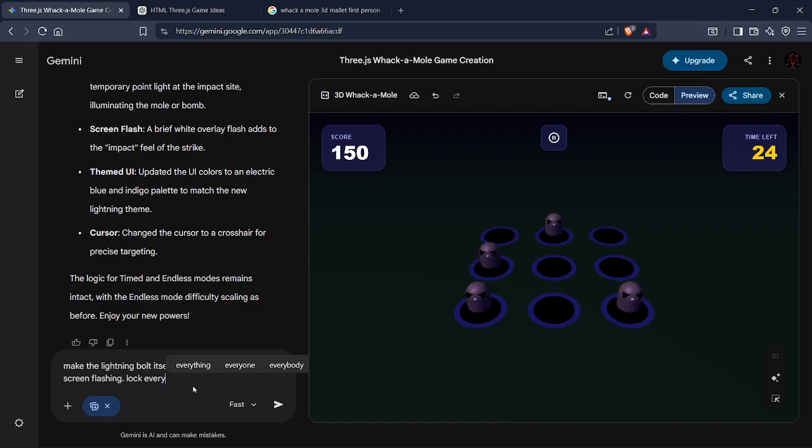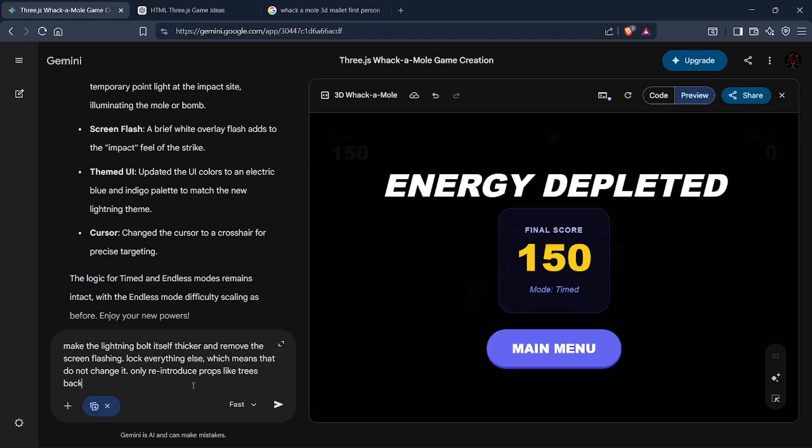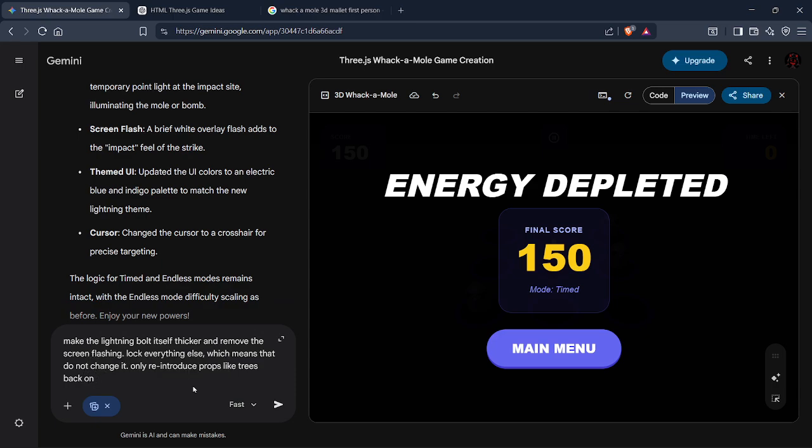Lock everything else, which means do not change it. Only reintroduce props like trees back on the map.